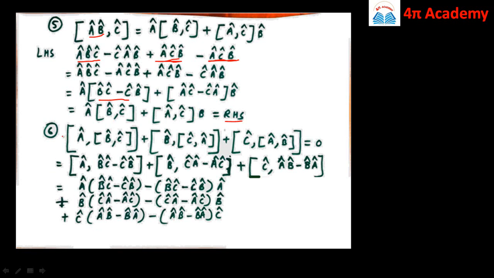Then the next sixth property is commutator bracket of a cap comma commutator bracket of b cap c cap plus commutator bracket of b cap comma commutator bracket of c cap a cap plus commutator bracket of c cap comma commutator bracket of a cap comma b cap, and the result is 0. So here you can remember the order, that is A to B, B to C, and again C to A. So you can remember this order: A B C, then B C A, C A B.